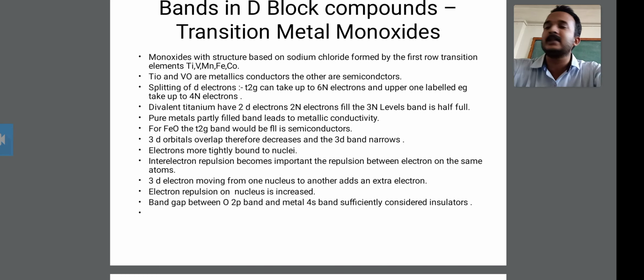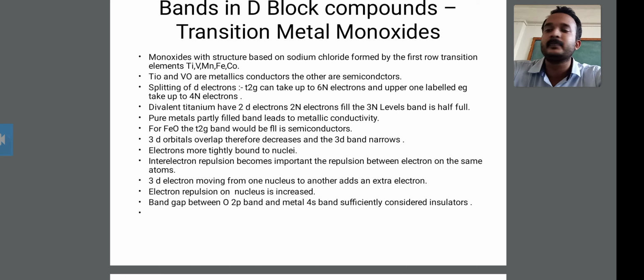Okay, then secondly, titanium oxide and vanadium oxide are metallic conductors, and the others are semiconductors. This is all about the metallic conductors and the semiconductors. Then the splitting of d electrons in titanium oxide and vanadium oxide.